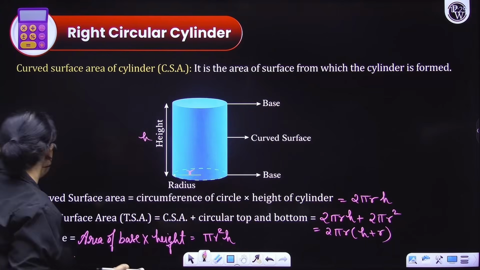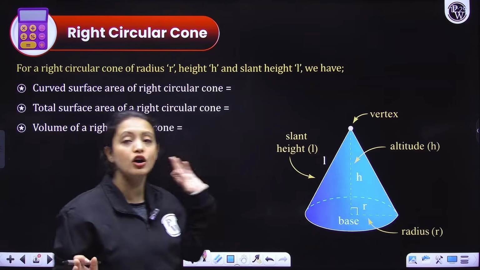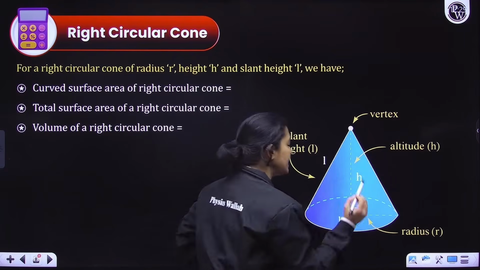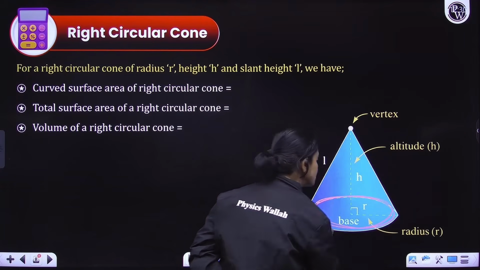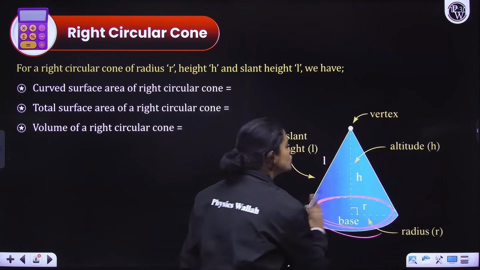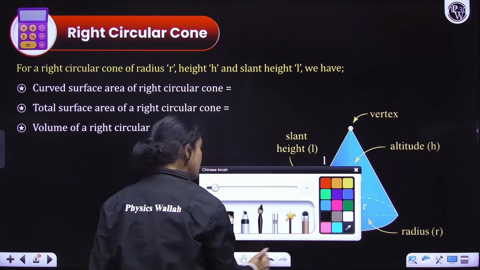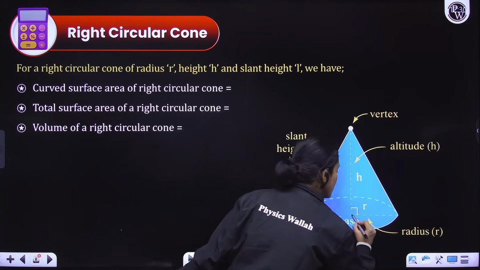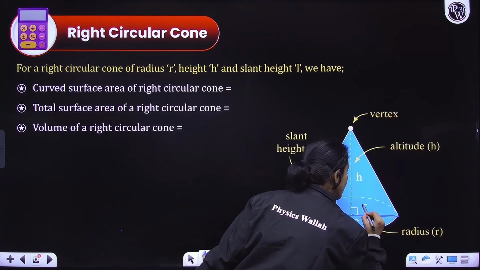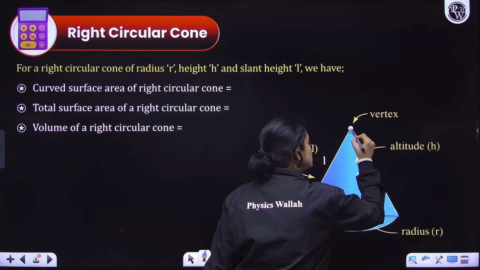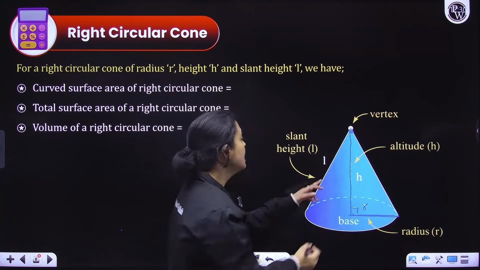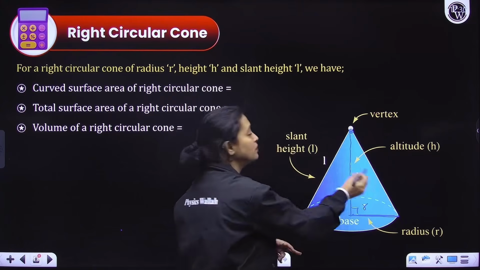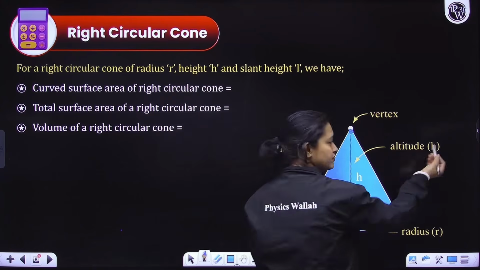Okay, with that, let's move on and discuss a cone, everyone. First of all, in a cone, we have a circular base. You can see this, right? The radius of the circular base is this here. Now, from the top, when you draw a perpendicular to this radius, that would be your height, that is, the altitude or height.